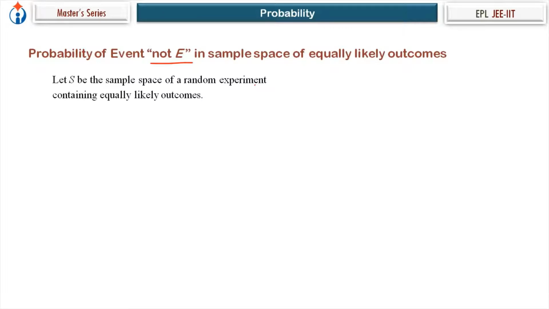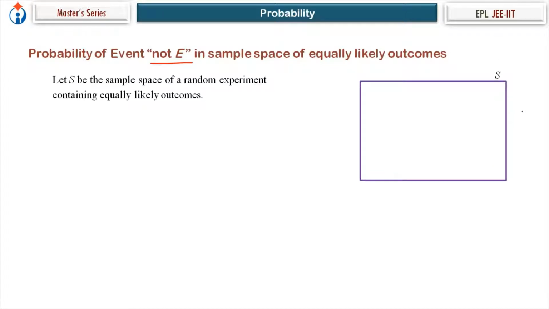So let S be the sample space. Now we can use the Venn diagram. Let's see the Venn diagram. So this is the universal set for this particular random experiment, n of sample space S. In this, that's the event E, the set E. So E dash is set S minus E. So this non-shaded region in S is your event not E, E dash.